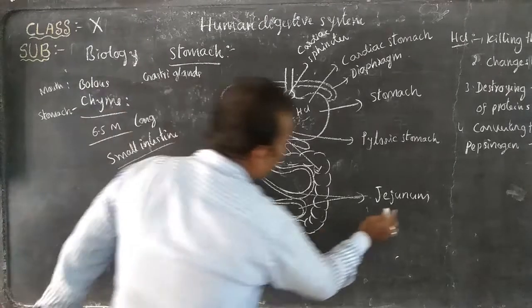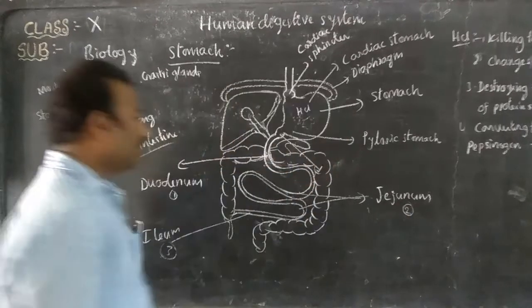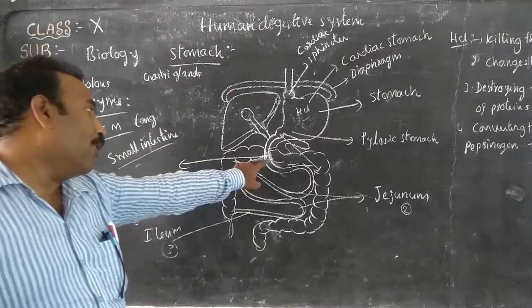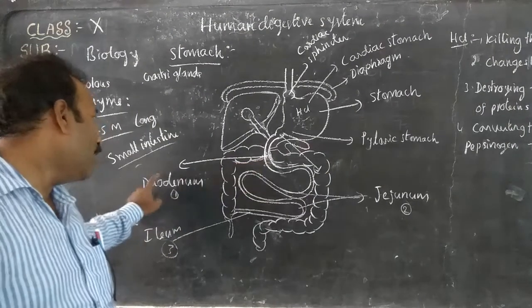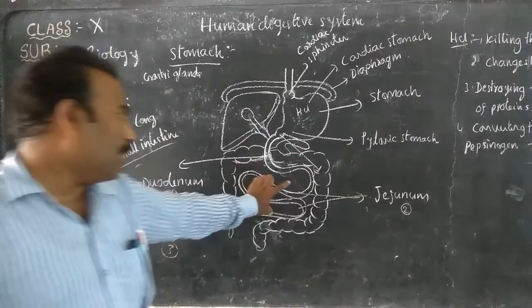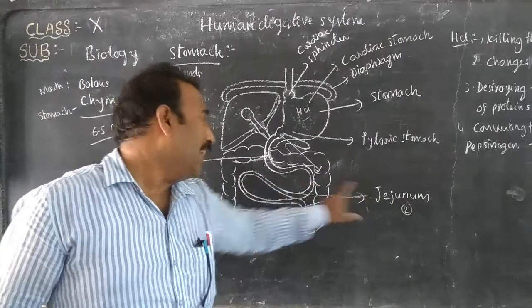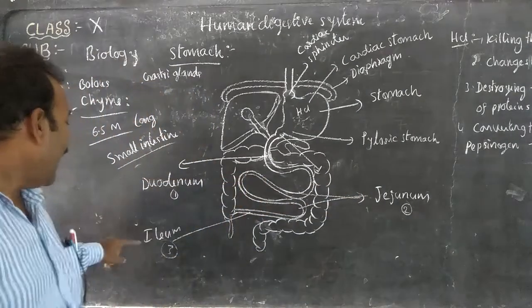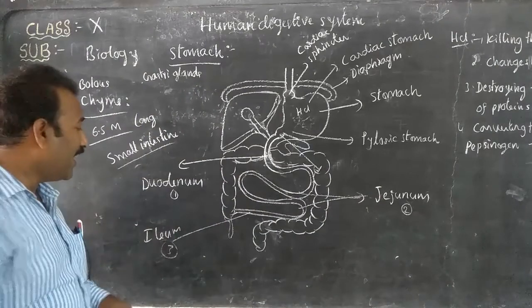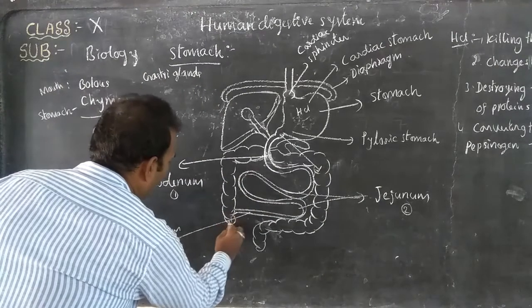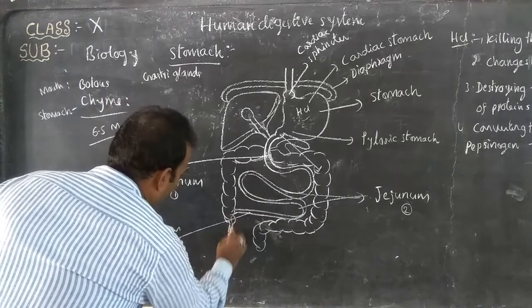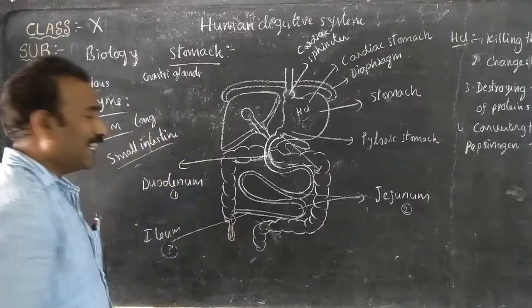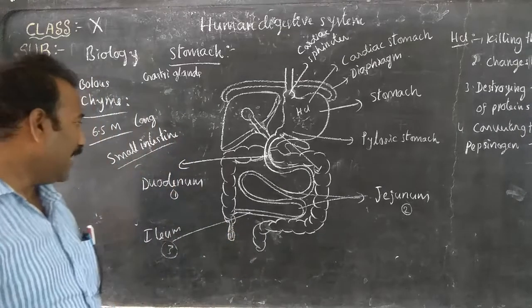There are three parts in the small intestine. The anterior part is the duodenum. The middle part is the jejunum, which has several convolutions and bends. And the last, posterior part of the small intestine is called the ileum.